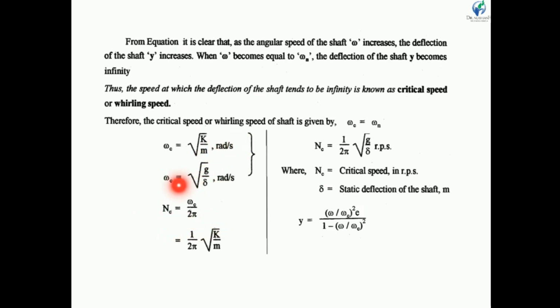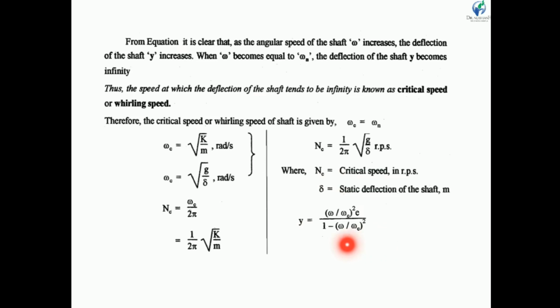In the critical speed, the natural frequency is equal to omega c upon 2 pi. So we get nc is equal to 1 upon 2 pi root g by delta, in revolution per second. Here nc is the critical speed in rps, and delta is the static deflection of shaft. Here small y is the dynamic deflection and delta is the static deflection.